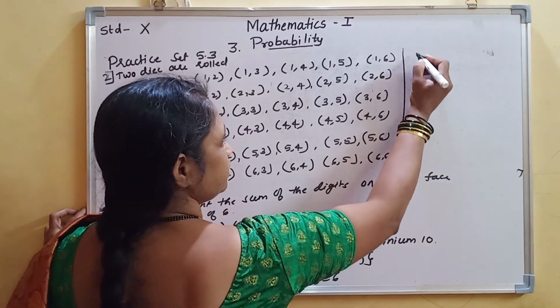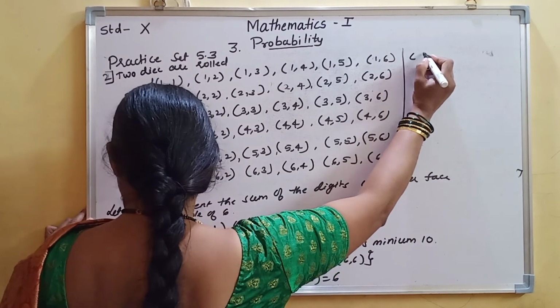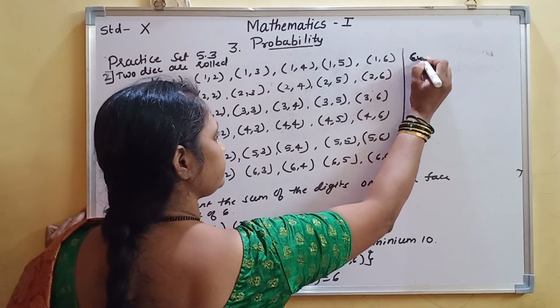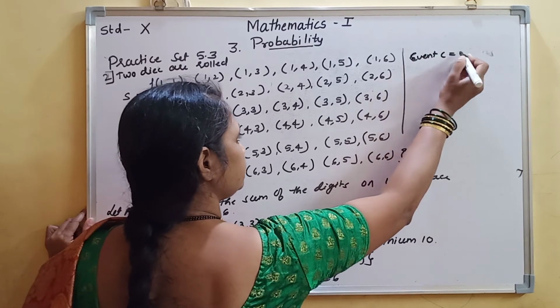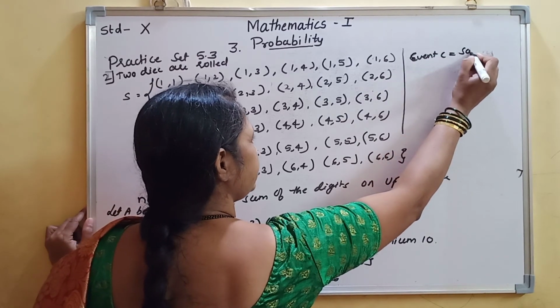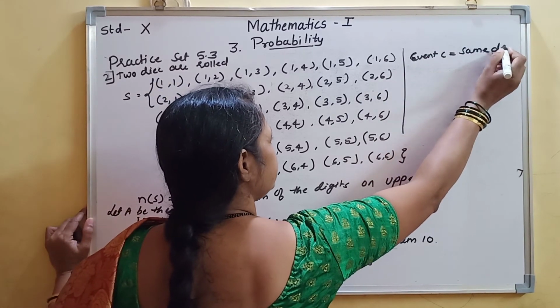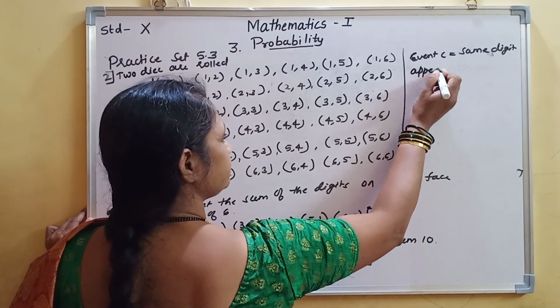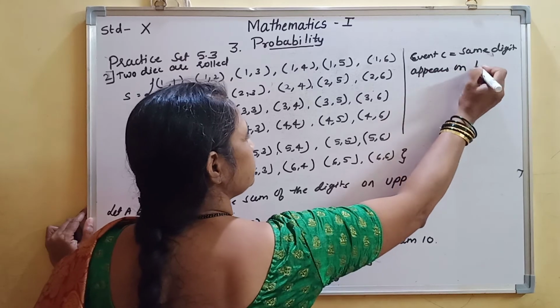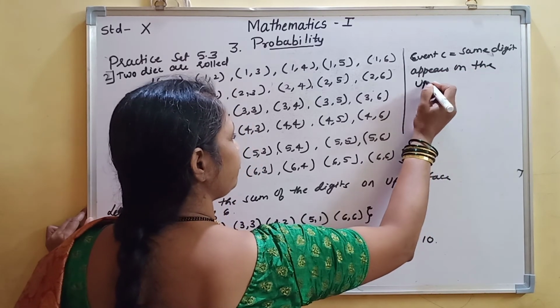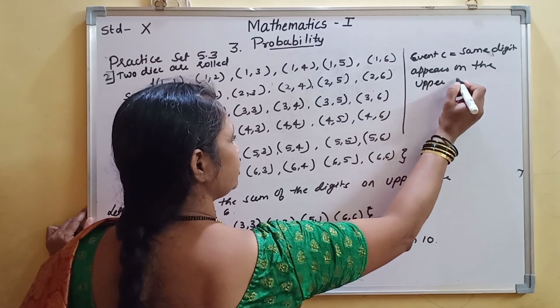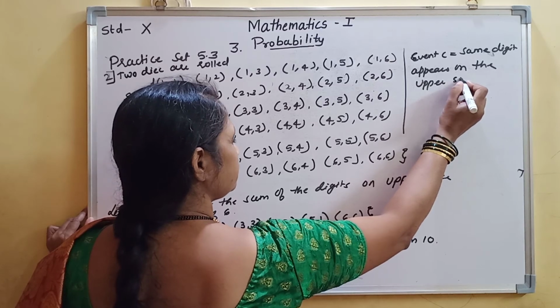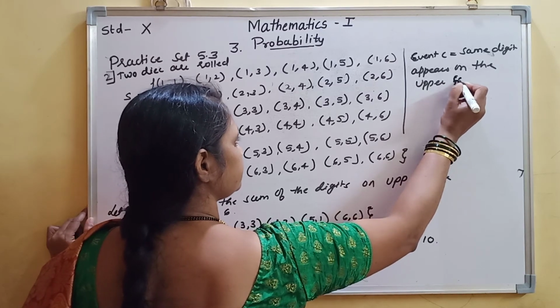I will write here, event C is equal to the same digit appears on the upper face.